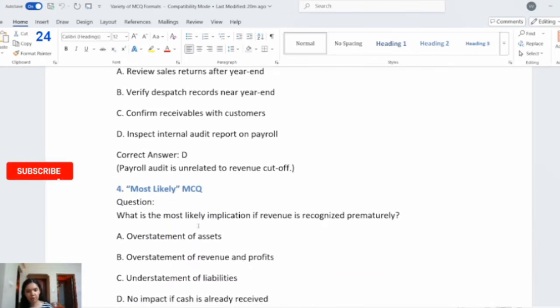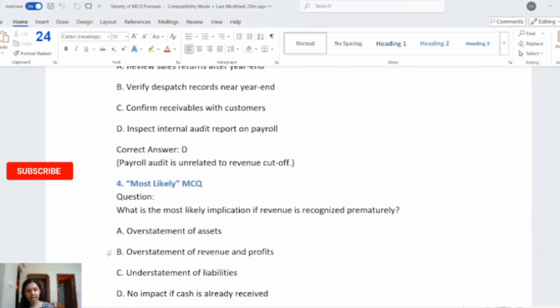Now we will see the fourth type of MCQ, that is the most likely MCQ. What is the most likely implication if revenue is recognized prematurely? Option A, overstatement of assets. Option B, overstatement of revenue and profits. Option C, understatement of liabilities. Or option D, no impact if cash is already received.